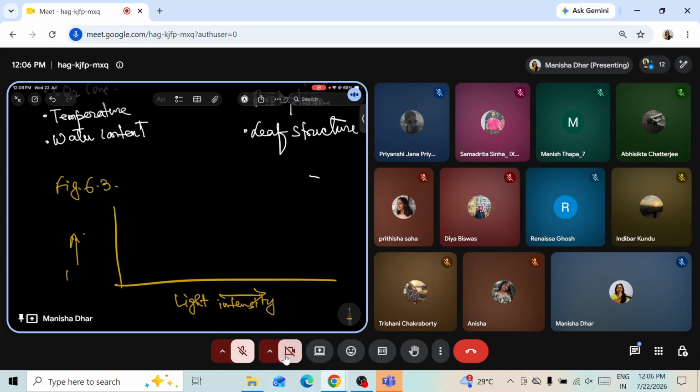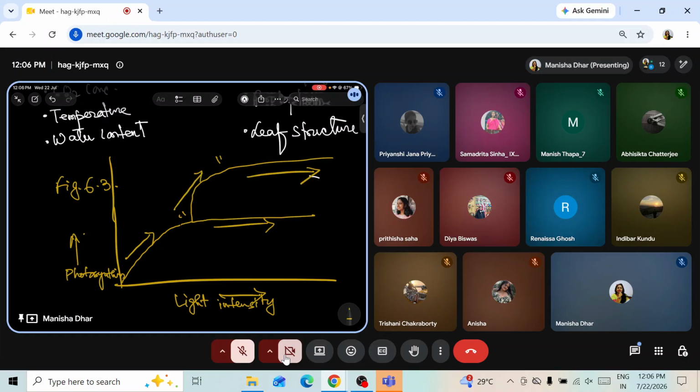First, rate of photosynthesis. What happens with an increase in intensity of light and carbon dioxide concentration? The rate of photosynthesis increases, and then it slowly stabilizes. When we increase the CO2 concentration a little more, the rate increases again, then stabilizes again. So at particular points, the rate increases first, but stabilizes again.